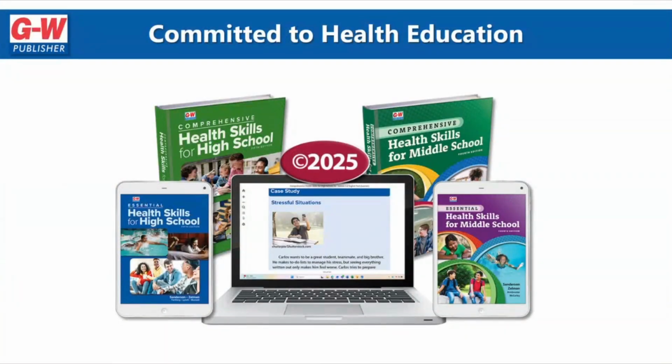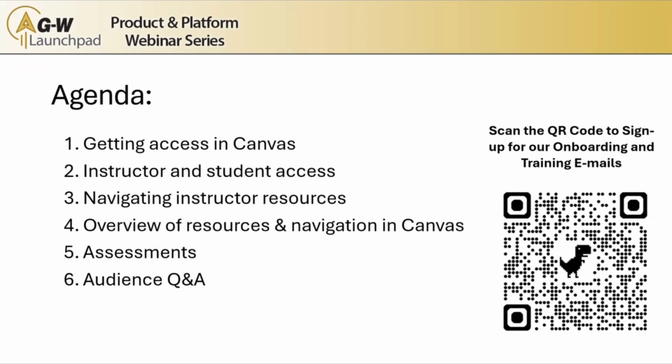Now, teachers, if you're viewing this video and you're using a previous edition, like a 2021 or a 2023 copyright, you can continue to watch it. Or if you want to email us and just ask for the correct training video for your copyright, you can definitely do that. You can actually email us at pd@g-w.com. And I'll make sure to include this information at the end of the presentation as well.